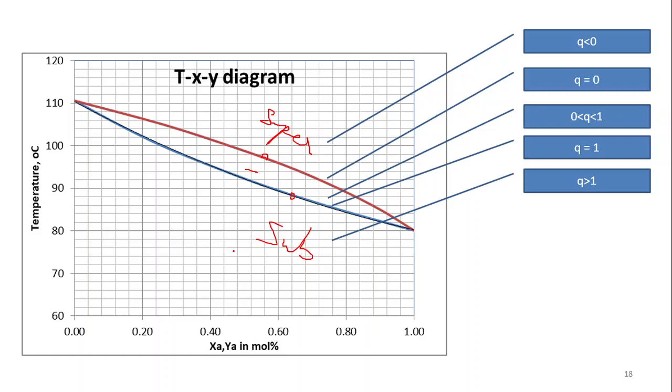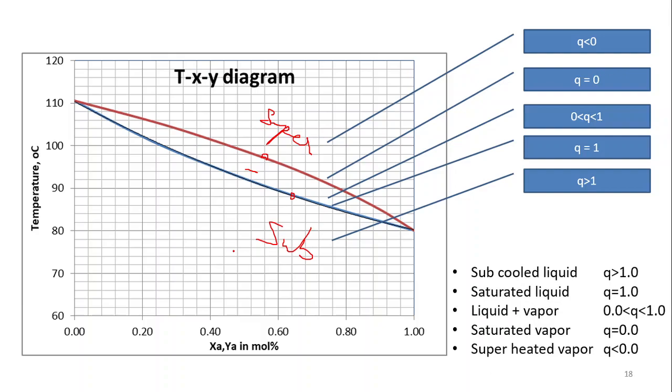So this is the condition of Q for the different temperature values, for the different status of the feed condition. The feed is at any stage, you can find the value of Q. Exact value at 2 conditions, and other values can be found out with the help of the enthalpy calculations. So this is about the Q value. Now come to the